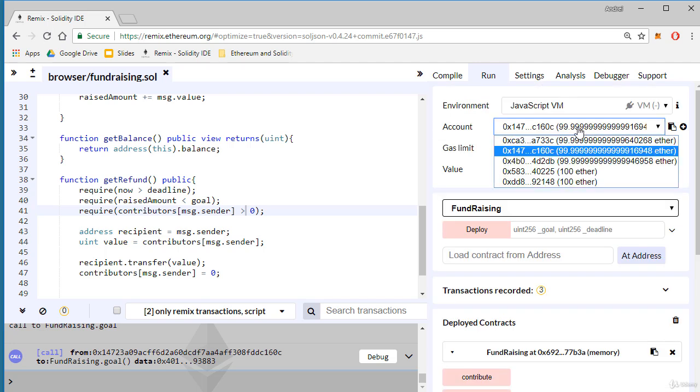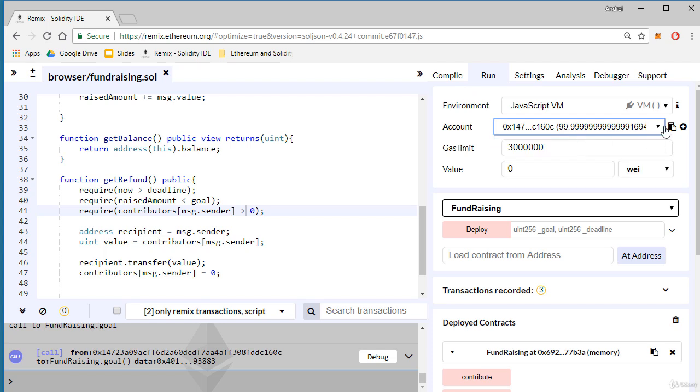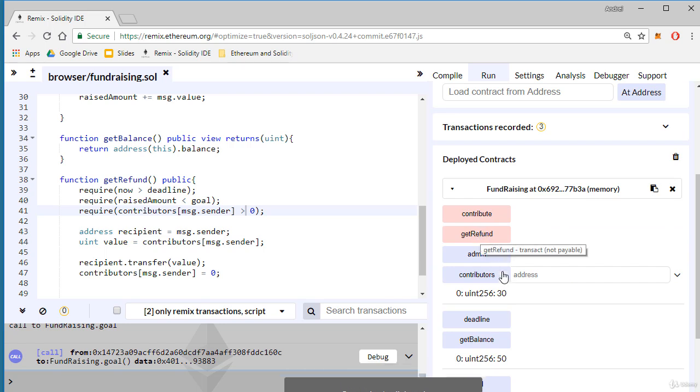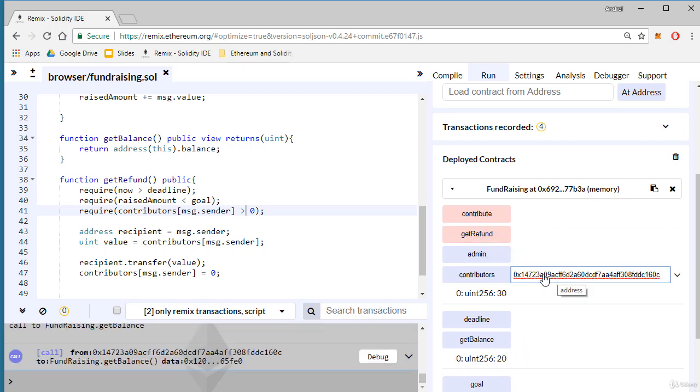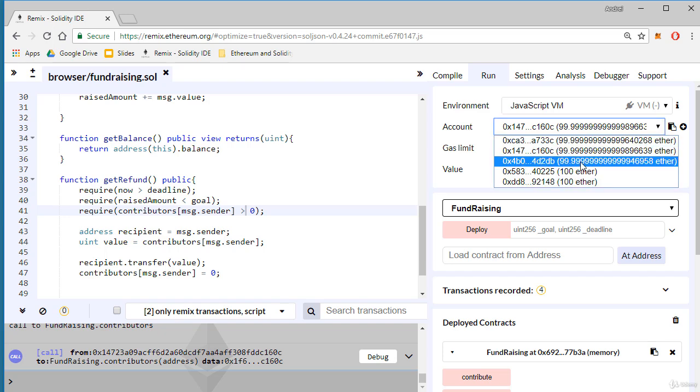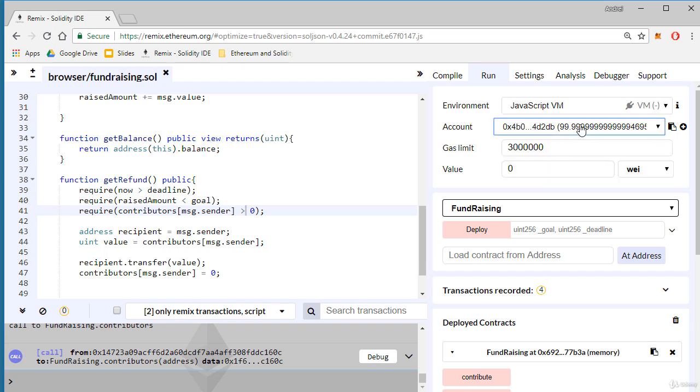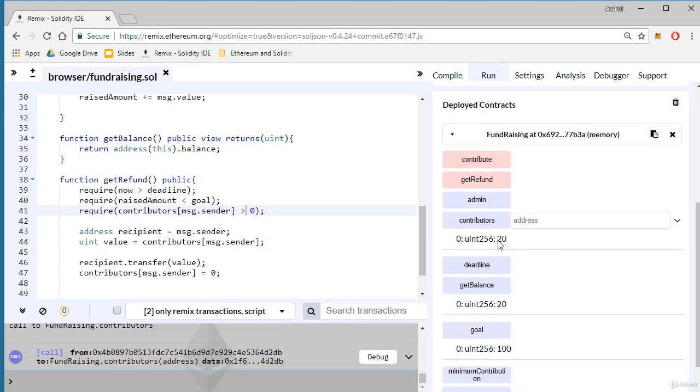So the second contributor requests a refund by calling the Get Refund function. Now the balance is 20 and the value associated with his address is 0. Now it's time for the third account to request a refund. The value that account sent is 20. This is the contract balance, being the last contributor. And now that account requests a refund.